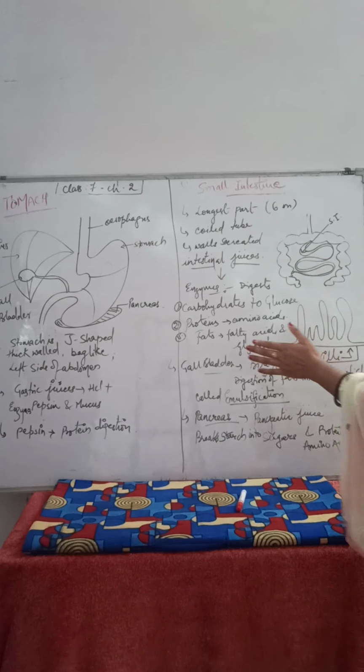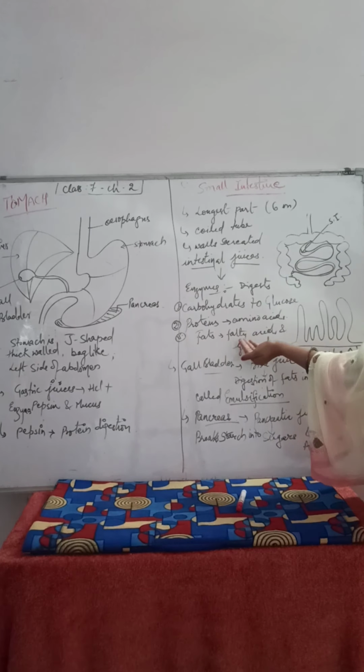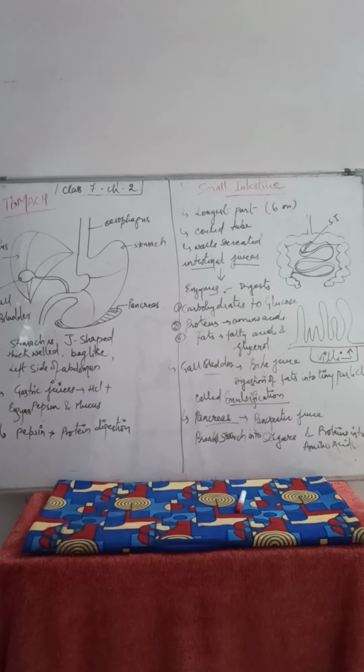Now come to the third component, that is fats. Fat will digest and form fatty acids and glycerol. Fats means food like oil, ghee, butter, cheese, which all contain fatty acids and lipids. So they are going to dissociate and digest into fatty acids and glycerol.